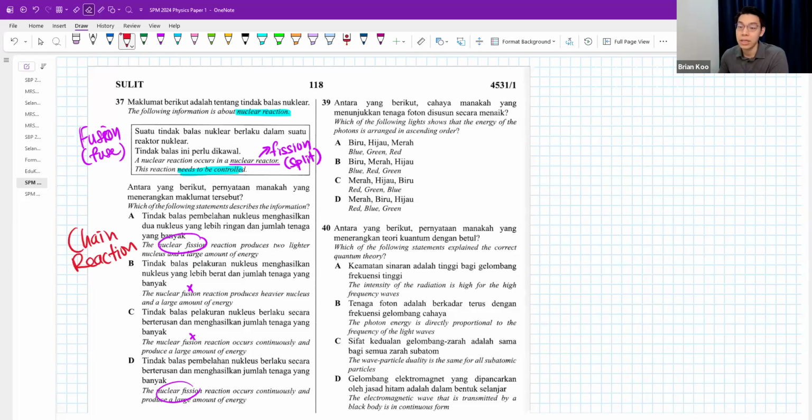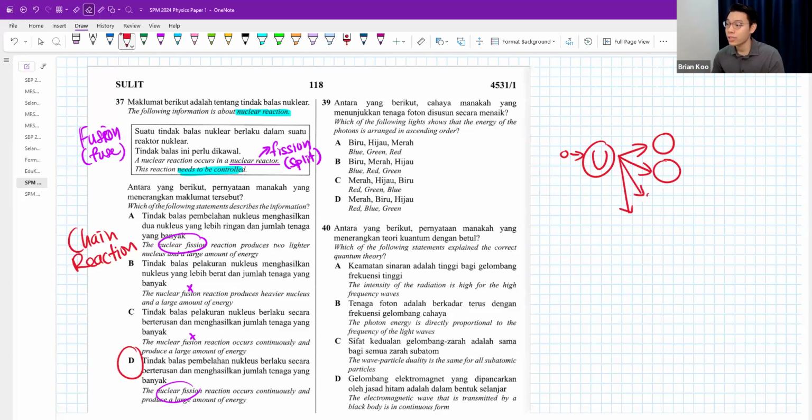It needs to be controlled. If you don't control this chain reaction, it can have a chance of producing an atomic bomb, right? Because the nuclear physics behind an atomic bomb and the physics behind the nuclear reaction in the reactor is the same. What makes a bomb and what makes a nuclear reactor is whether you are able to control the chain reaction. Uranium gets bombarded by neutrons, and then it splits into lighter nuclei. Can be 2, can be 3, can be more. But at the same time, it is also going to produce some neutrons again.